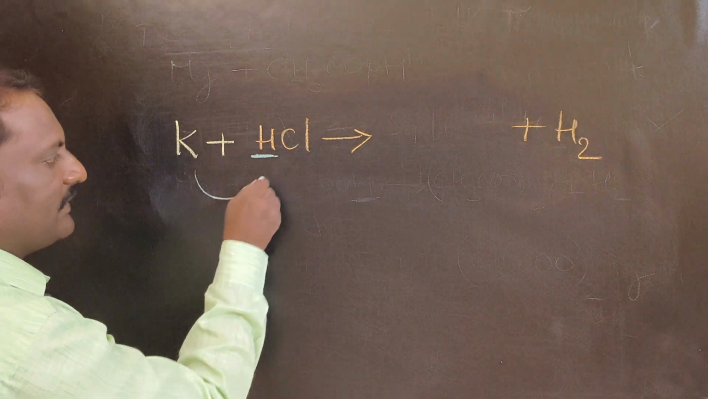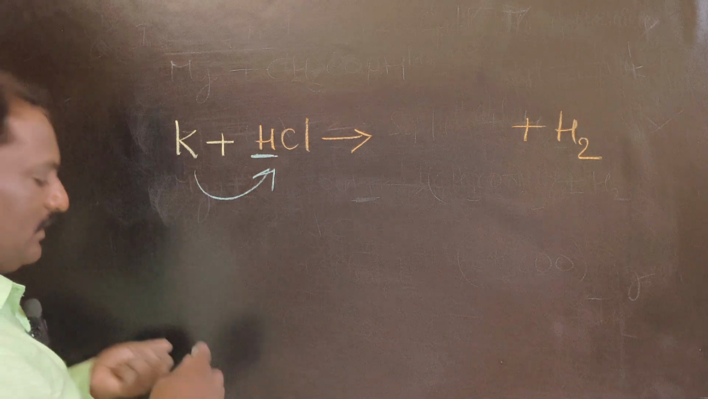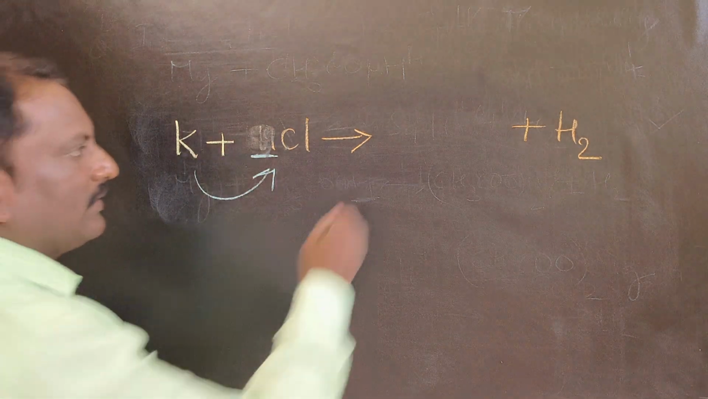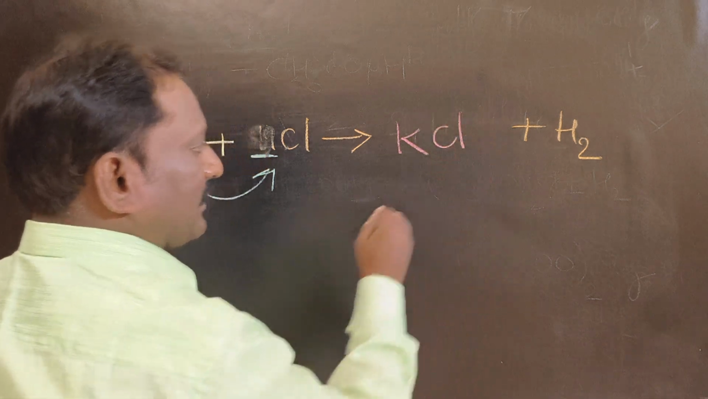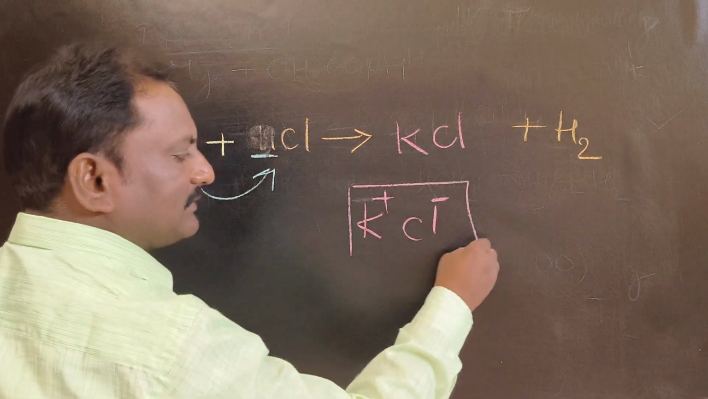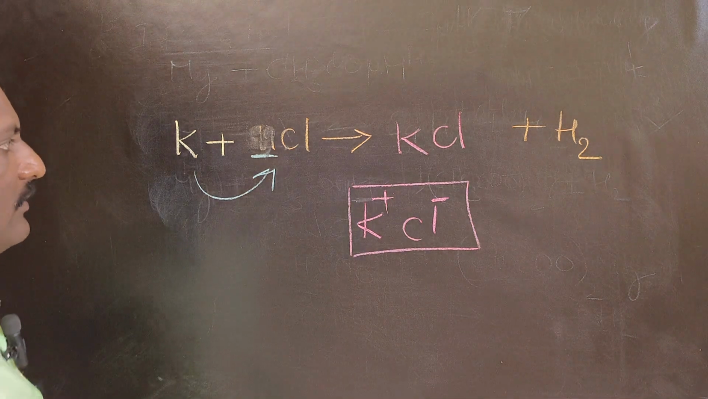If the hydrogen in the acid is replaced by the metal, then just drop this hydrogen, and you will get the salt, KCl, that's it. Because of potassium ion K plus and chloride ion Cl minus. No need to crisscross, directly you should write. Okay? Right.